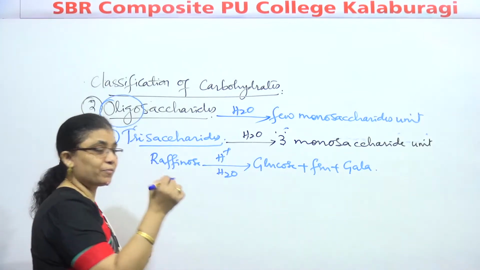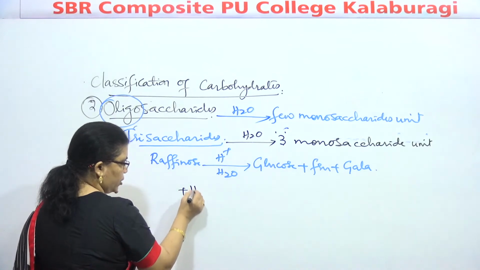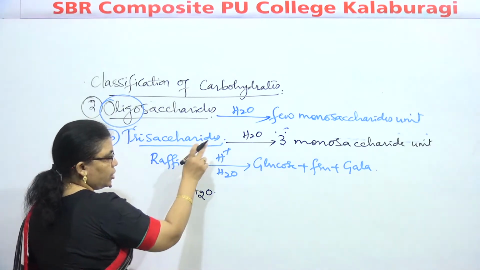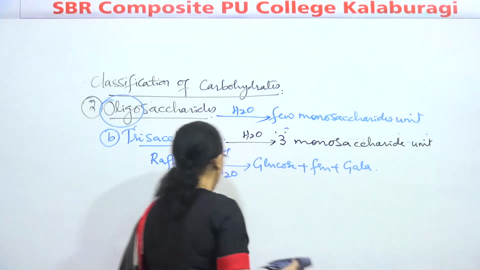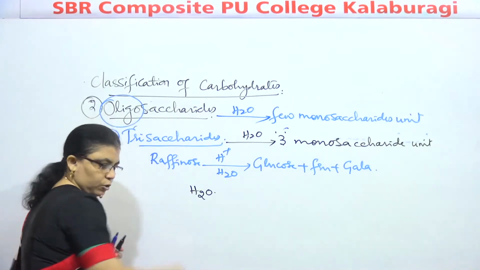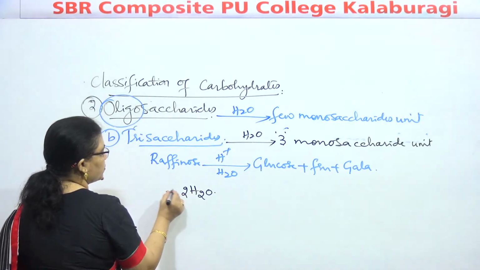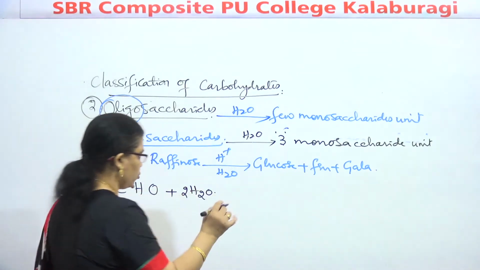How to remember this formula? Listen here, I'll give you a clue. We know very well that this undergoes hydrolysis. Raffinose contains how many sugar units? How many monosaccharides? 3. So how many water molecules have to be added? 2. So 2 plus, CHO. I'll tell you how to write.